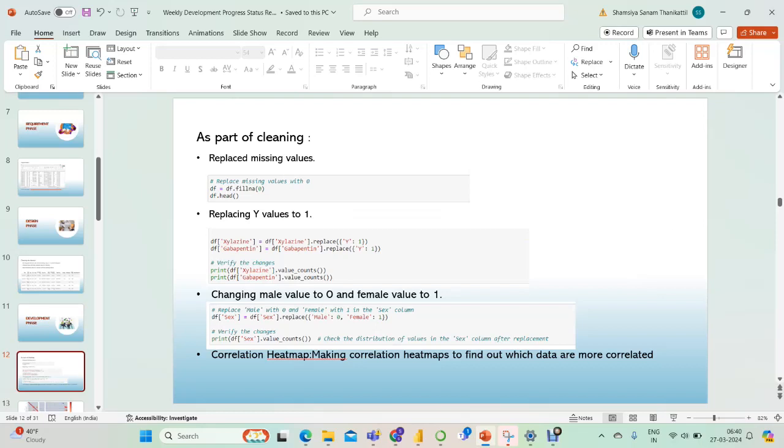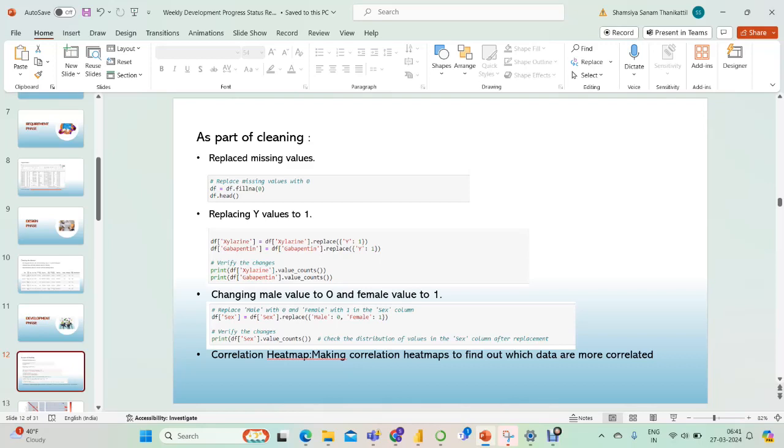We found so many missing values in both rows and columns. So we tried to handle that for the ease of our further visualization and analysis. For that we replaced missing values with statistical measures like mode and median.